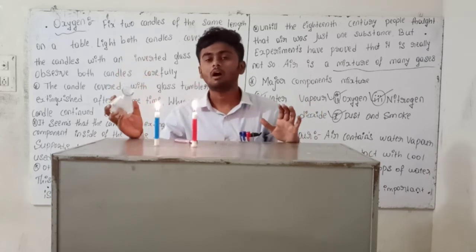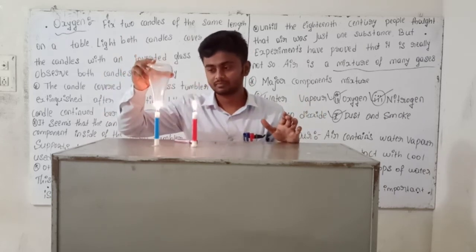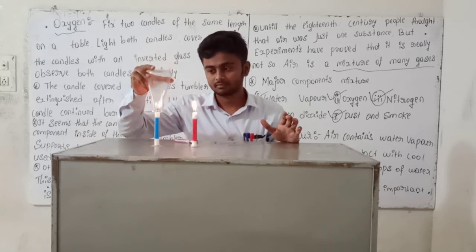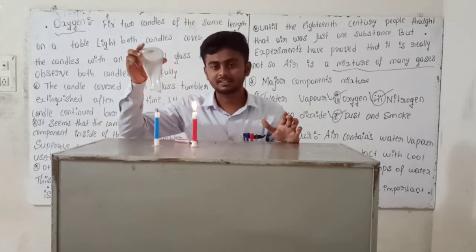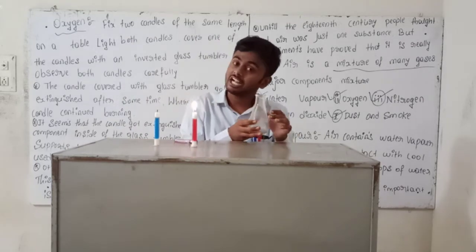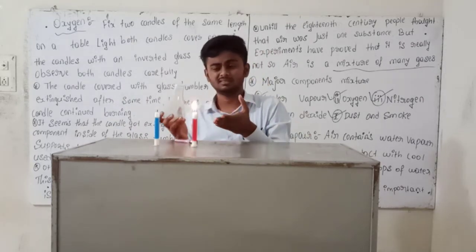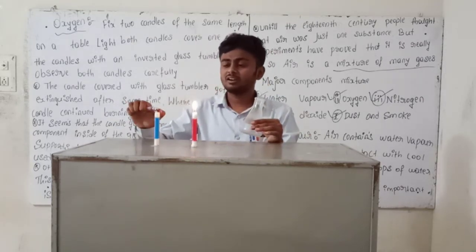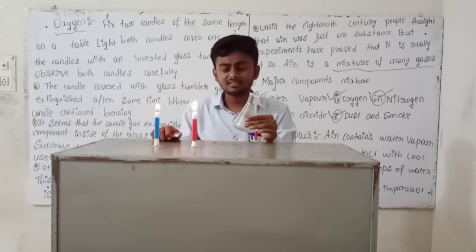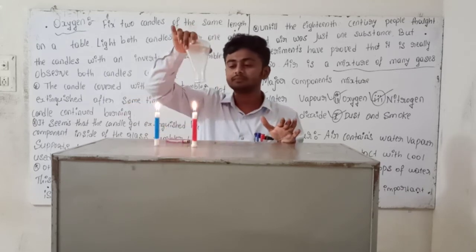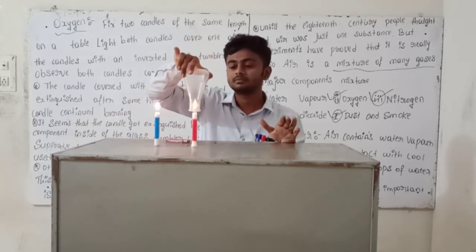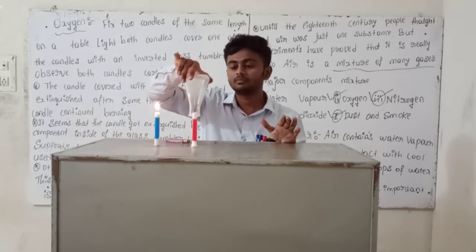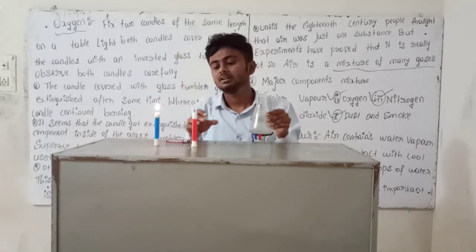Afterwards, it will be off. See. Understand? So this will continue. Yes or no? Not only this candle also. See, observe this. Yes or no?